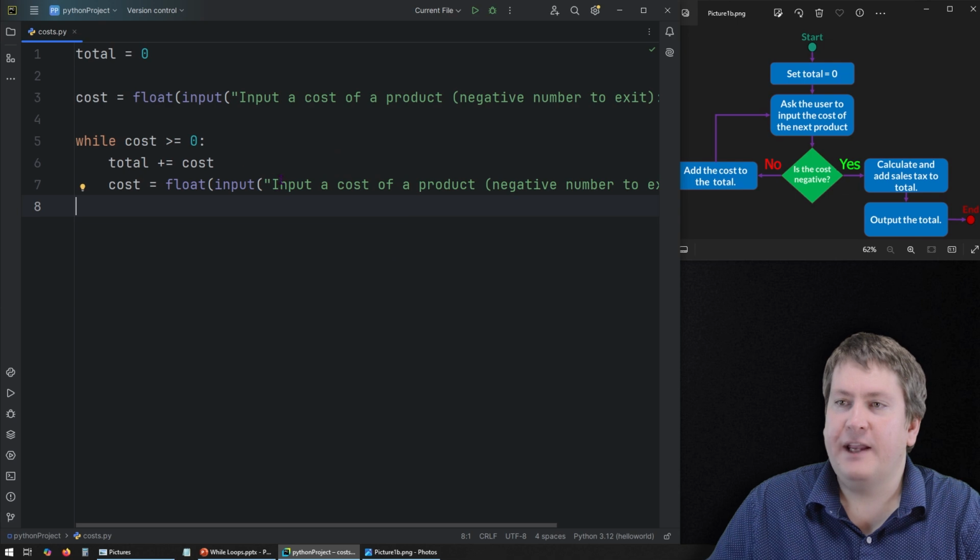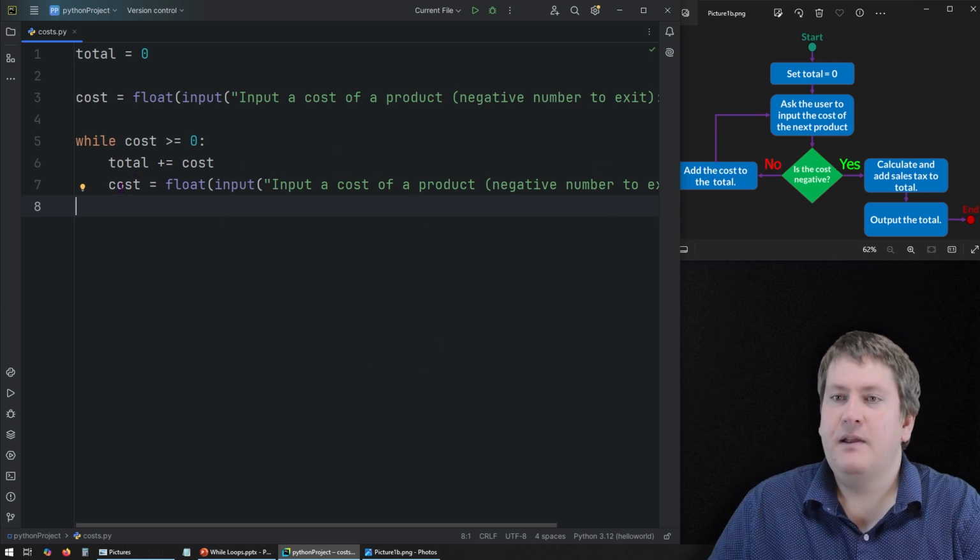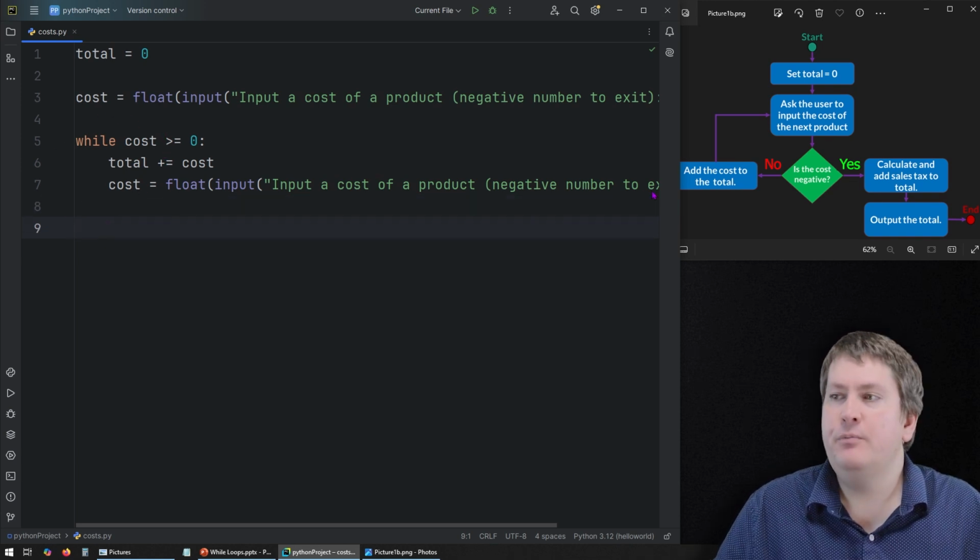So it's going to ask the user again, input a cost for the product, negative number to exit. What will happen is after they input that, we'll go back around, it'll check it again. If it's not negative, it will add it again and ask them for a new number. If it is negative, then we exit and go down here. So now that we're outside the loop, that means we're going down this no path here in the flowchart. The reason why is we can only get to this point in the code if this is false. So we know that cost is now negative.